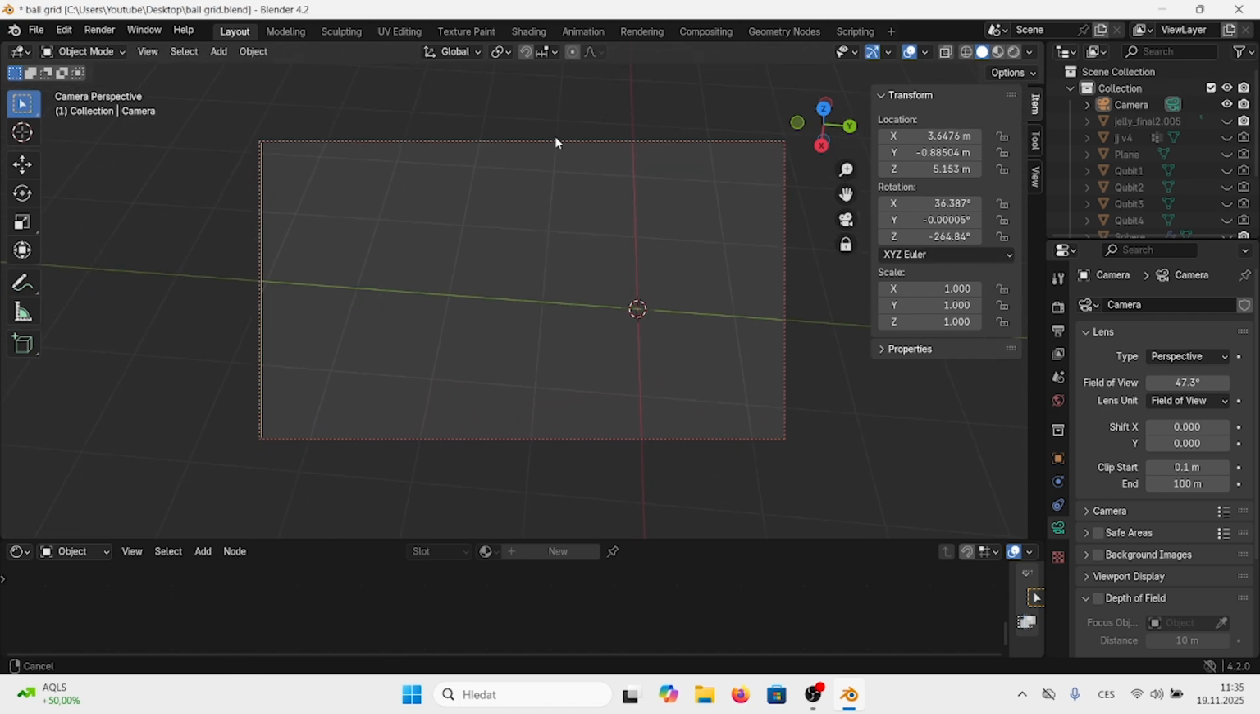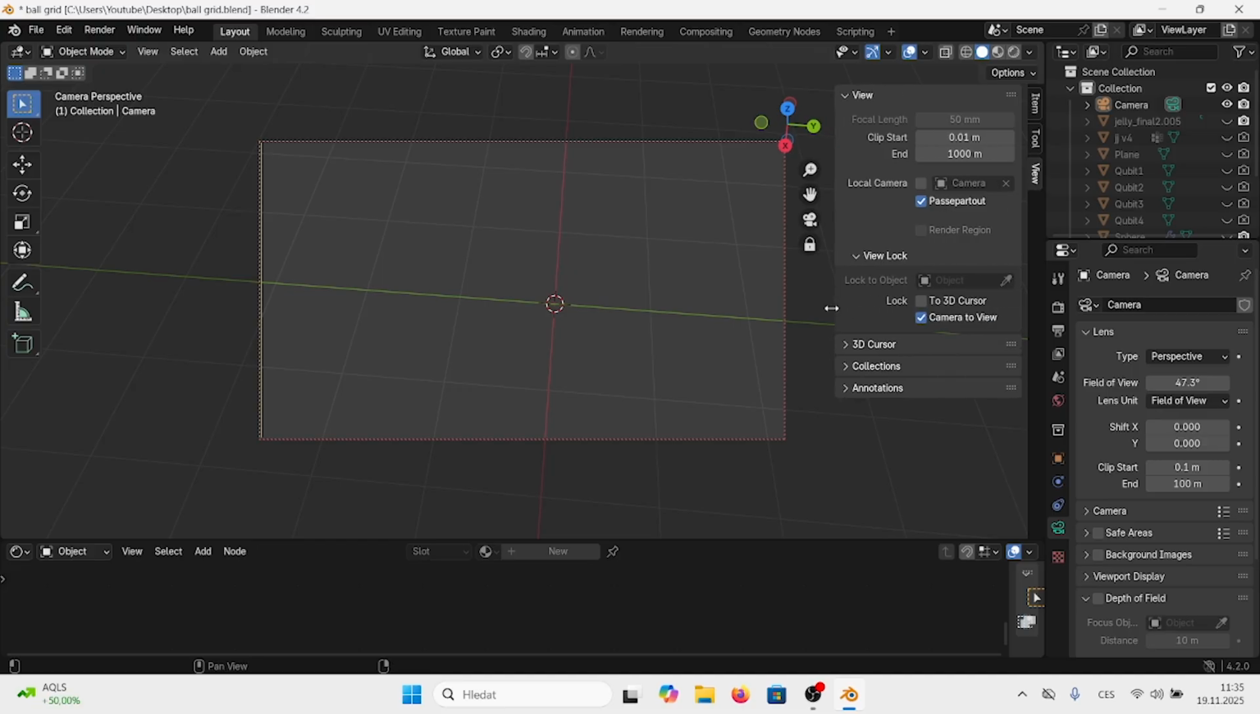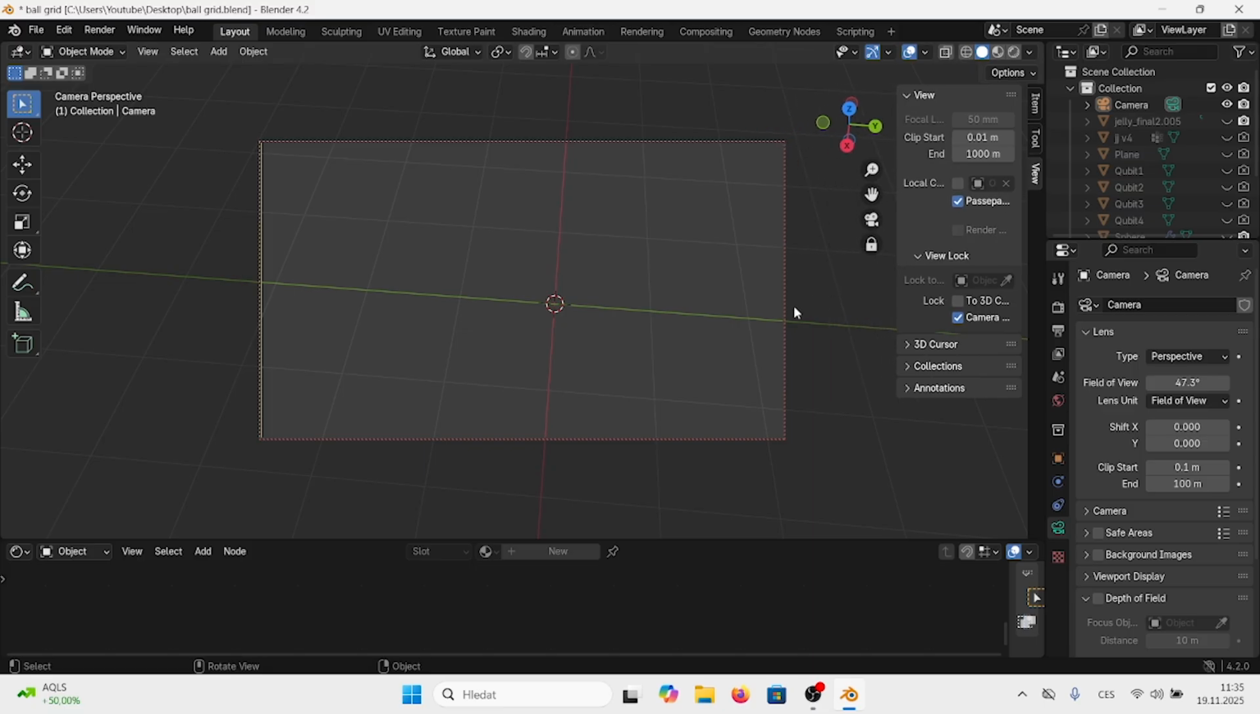camera using our mouse. So here we really need to check a few things before, which is I think camera to view, so we can move our camera using our mouse, not by pressing G. So this is really our camera.